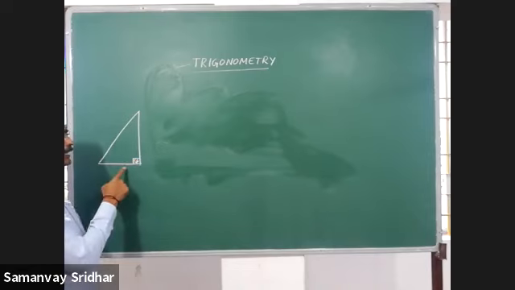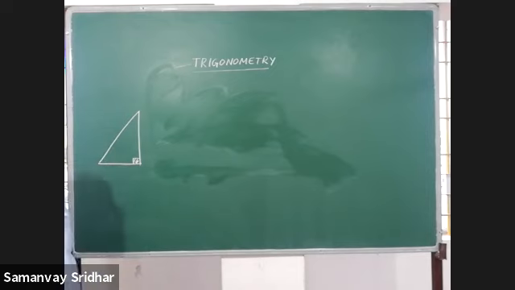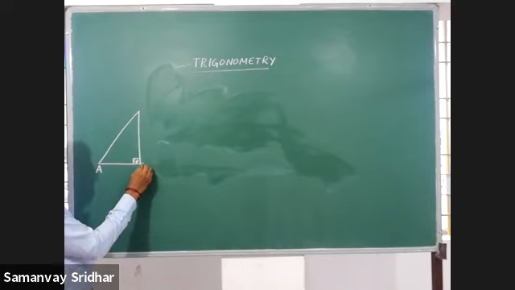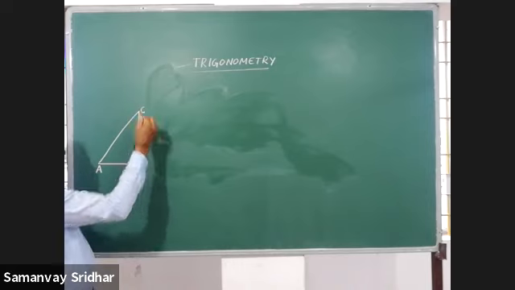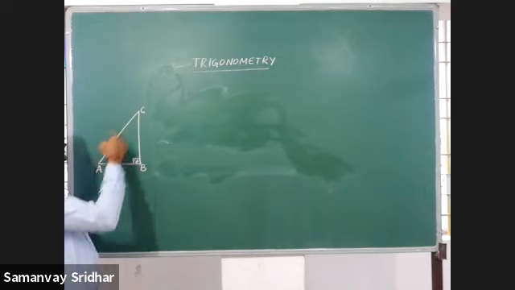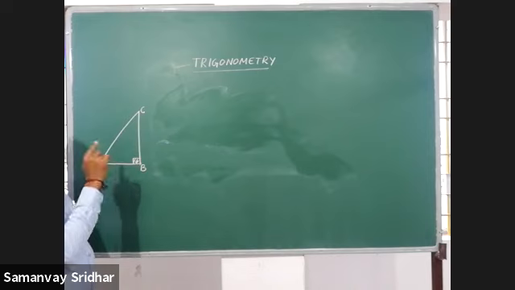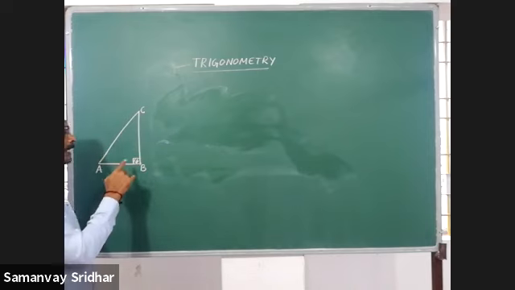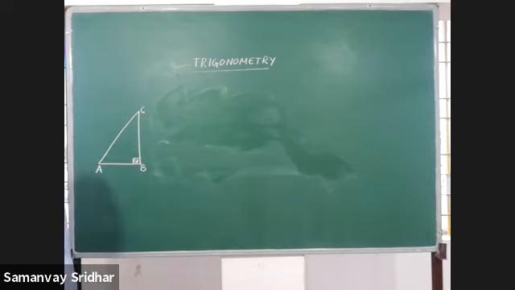You got a right triangle now. Yes, I have to name. Say this triangle is ABC, where angle B is 90 degrees. Triangle ABC I got. It is the right angle triangle where angle B is 90 degrees.